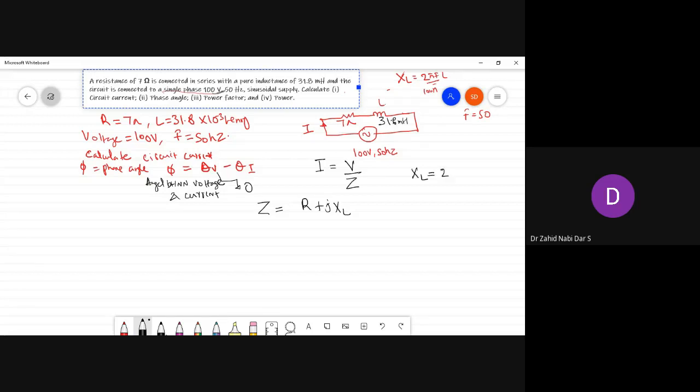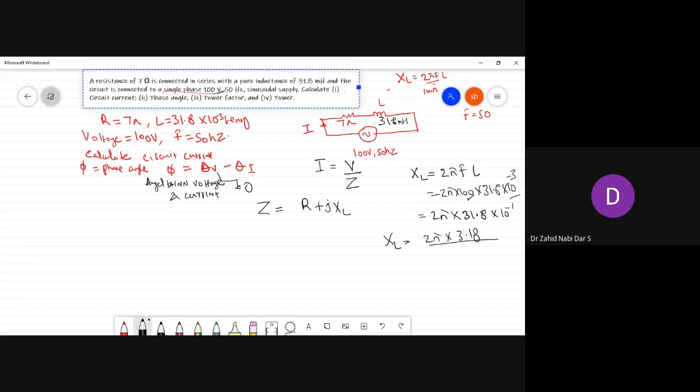XL is equal to 2 pi FL, so 2 pi into 100 into 31.8 into 10 power minus 3. You can write 2 pi into 31.8 into 10 power minus 1, or 2 pi into 3.18. So this value you will get of XL.